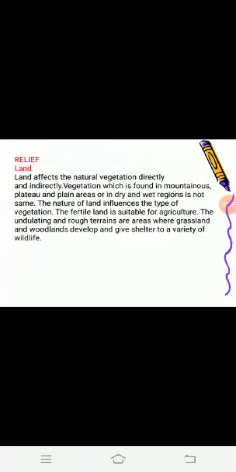Plain and fertile land is used for agriculture, and rough or uneven land which is not suitable for agriculture is converted into grassland. Where agriculture is not possible, land is converted into forest. Big forests are found there. These forests are not only forest and grassland, they are also the shelter of wildlife.